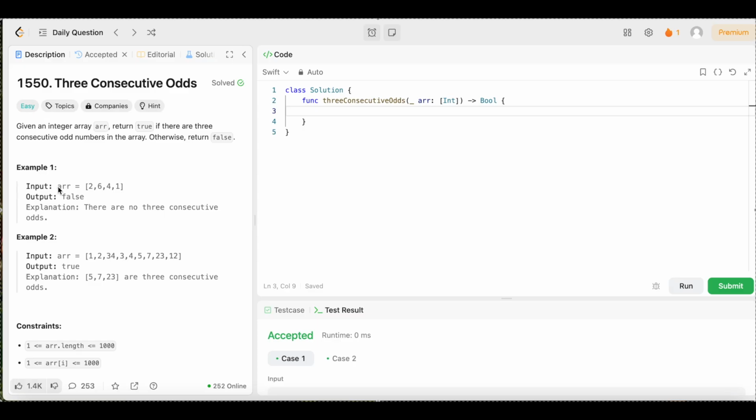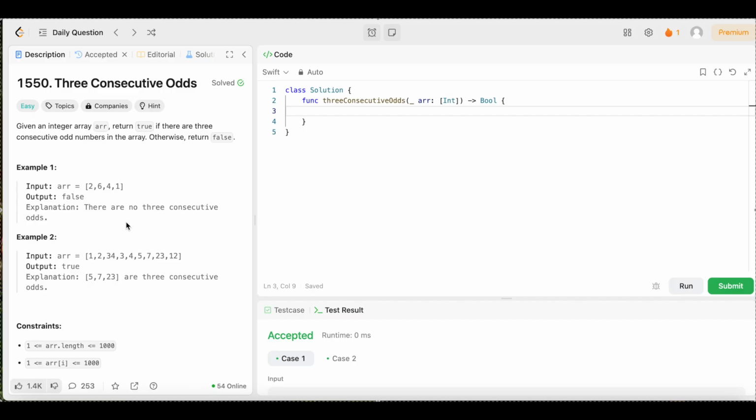So in example 1, we have the input arr equals an array of integers 2, 6, 4, and 1. Output is false. Explanation says there are no 3 consecutive odds. As you can see in this integer array, we have 3 consecutive even numbers right here. These 3 numbers are even, but we only have 1 odd. So if we only have 1 odd, that means there's no way we can have 3 consecutive odds. So we return false, because we return true if there are 3 consecutive odd numbers.